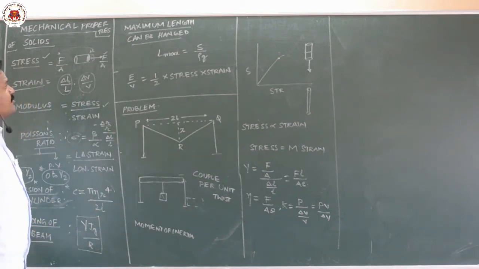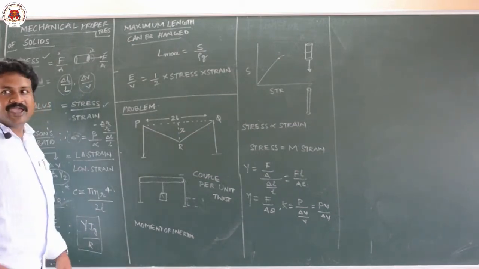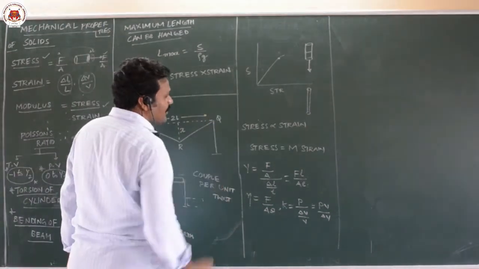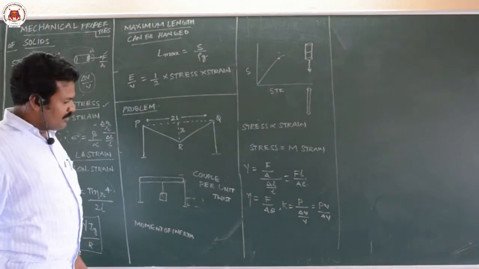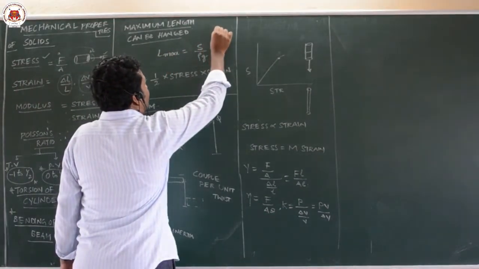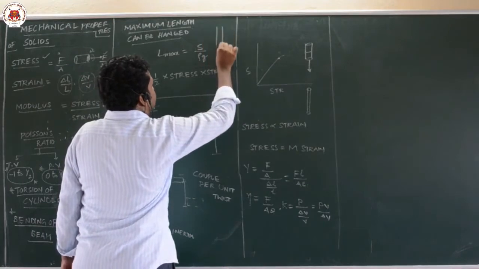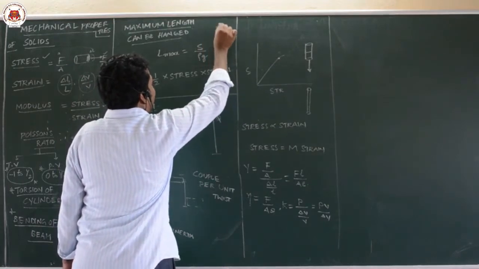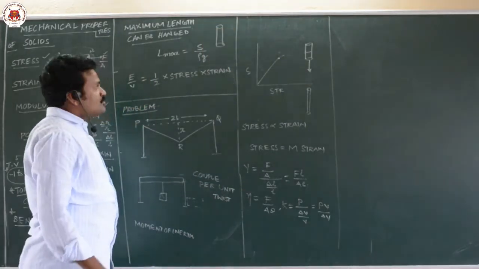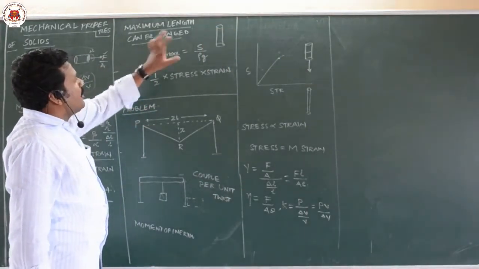Next, the maximum length of the wire that can be hanged. Sometimes a wire will break on its own weight. If you are hanging a wire, how much length can you hang so that it will not break?